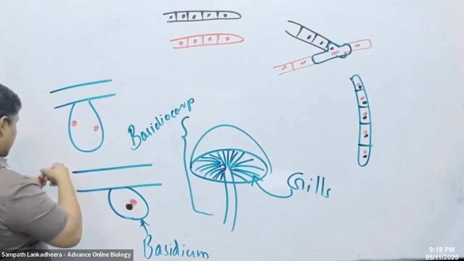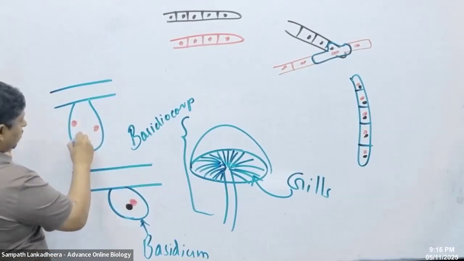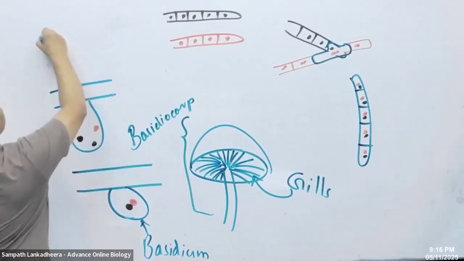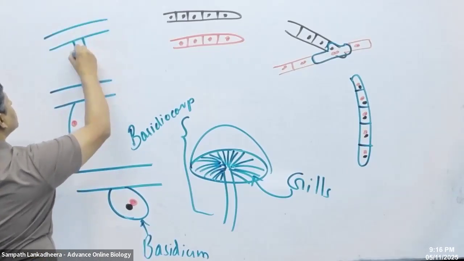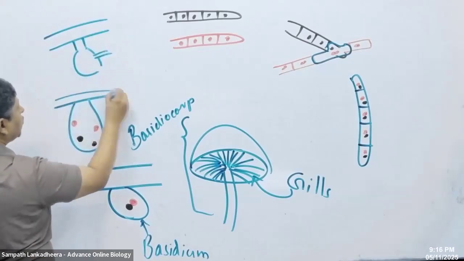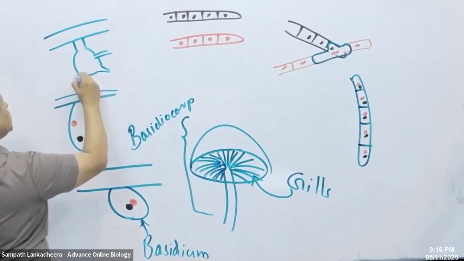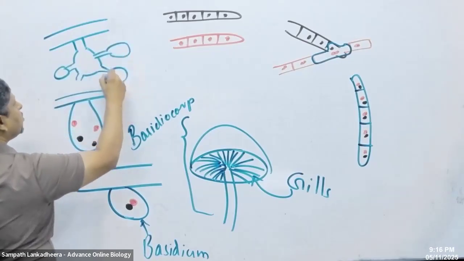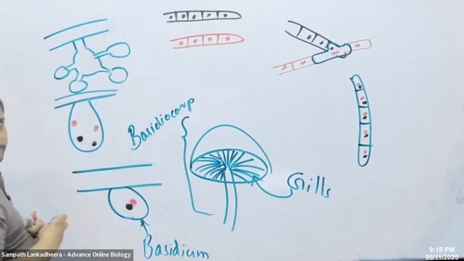These 4 nuclei arrange into spores by growing outward like this. They form 4 spores outside.